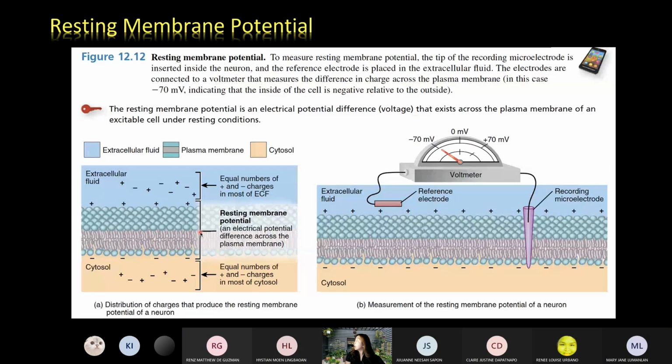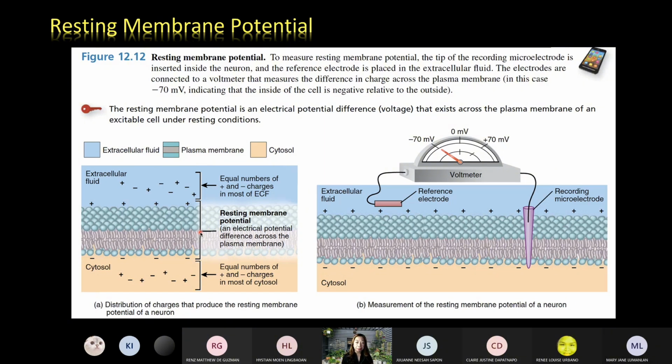Now we have the last topic for the first part, the resting membrane potential. I said earlier that neurons can communicate utilizing graded potential and an action potential. A graded potential is a small deviation from a resting membrane potential, and an action potential is a bigger deviation from a resting membrane potential. Now, what is a resting membrane potential?